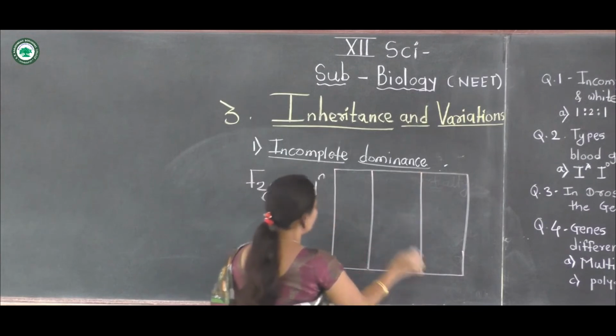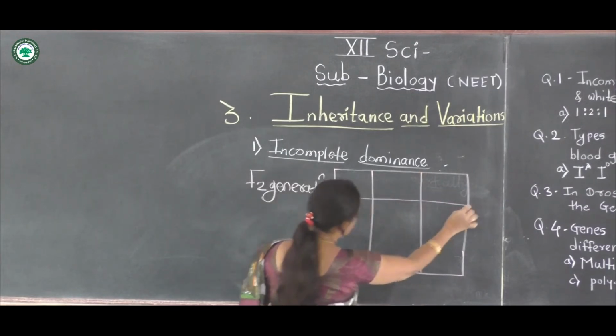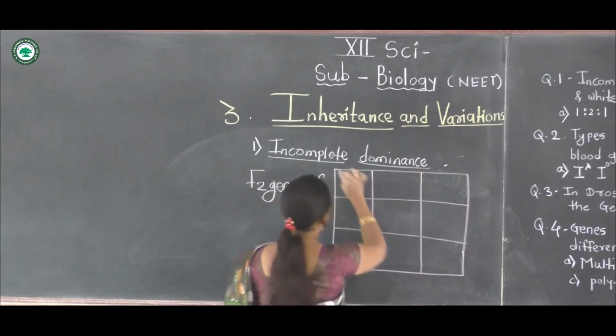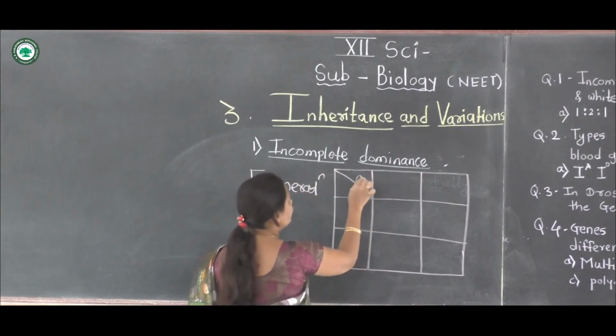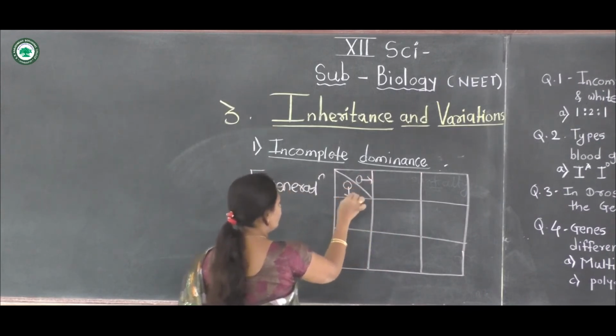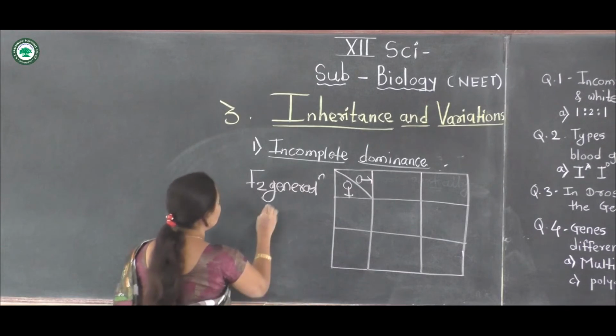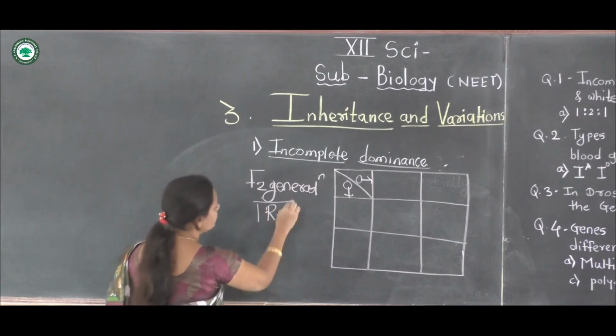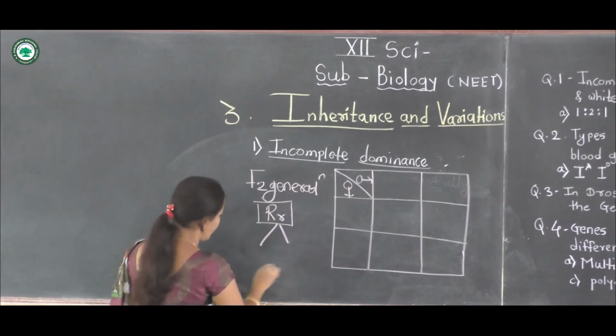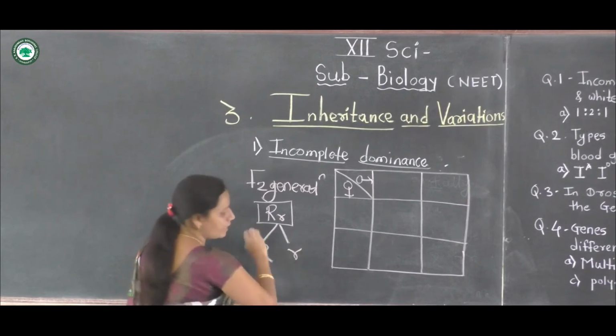The pink flowers, capital R small r, are F1 and produce gametes capital R and small r.